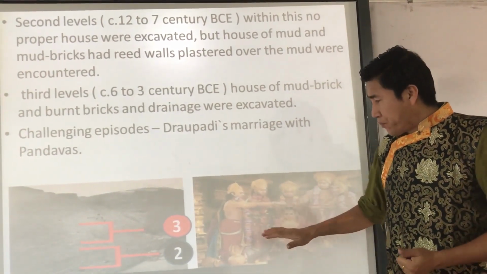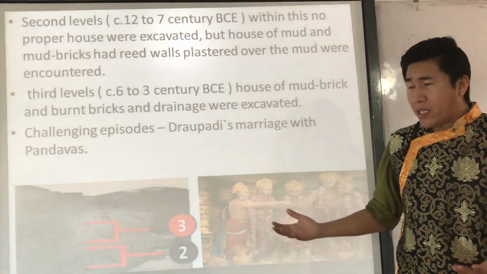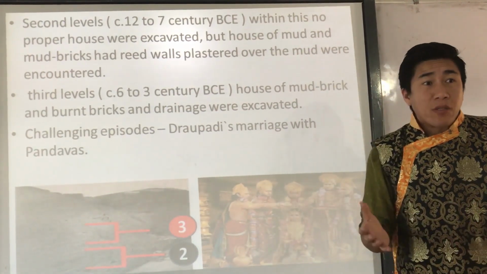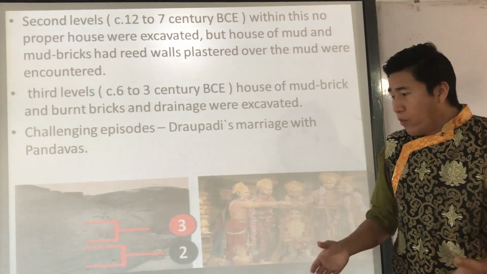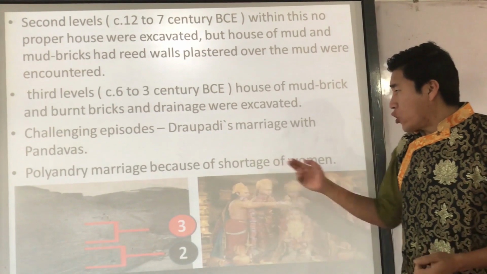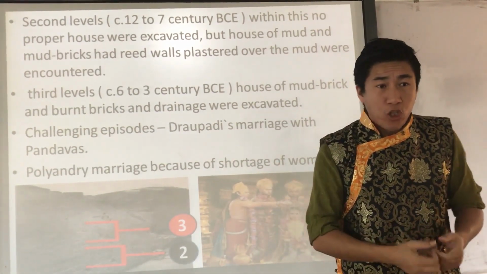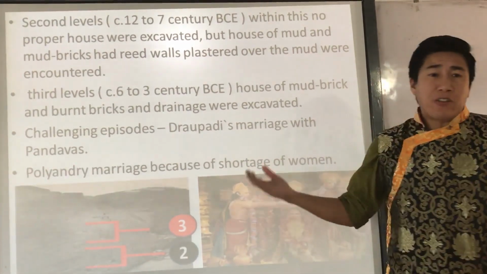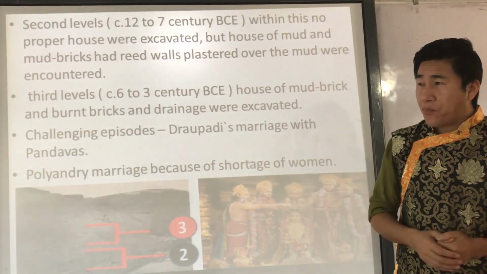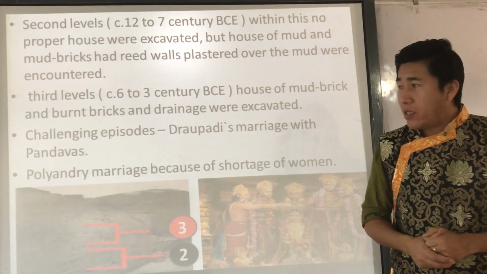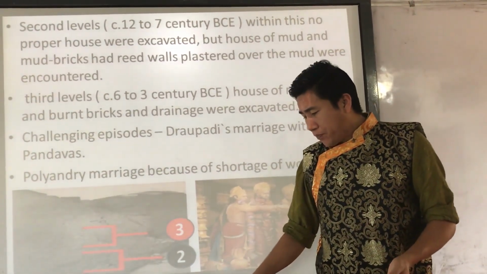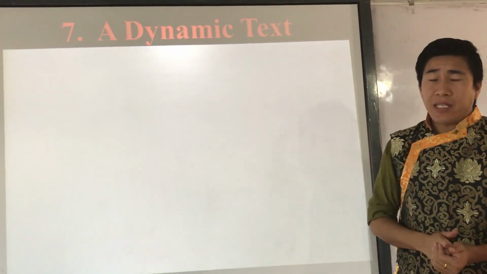Not only that, many historians mention that this kind of marriage was practiced during that time because of the scarcity of women, right? Less women, so marriage because of the shortage of women. Because of that, that kind of marriage was practiced during that time. So that is all about the search for the convergence. Understood? So the last topic of your chapter number 3 is a dynamic text.